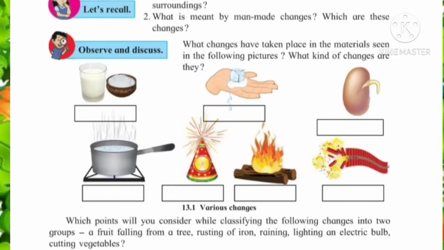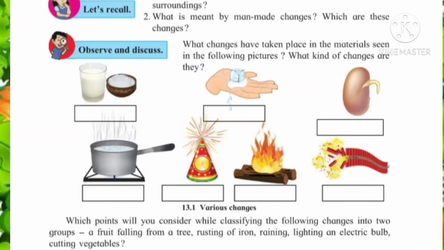Now observe and discuss. Here some pictures are shown. See here, what changes have taken place in the material seen in the following pictures? What kind of changes are there? So in those pictures, which changes we are observing, that we have to write in the box. So see the first example, milk converts into yogurt. Milk turns into yogurt. Which type of change is it? It is a chemical change. Yes, milk turning into yogurt is a chemical change and it is permanent. So you have to write in that box: chemical and permanent change.